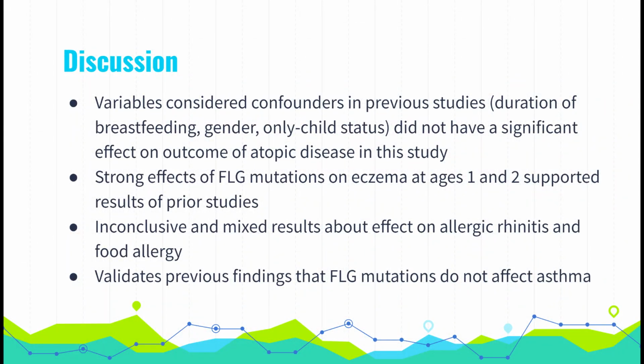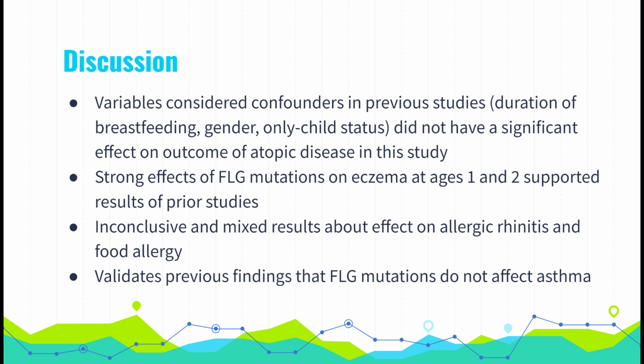Interestingly, the variables considered confounders in previous studies did not have a significant effect on the outcome of atopic disease in this study. Conversely, the strong effects of filaggrin mutations on eczema at ages 1 and 2 supported results of prior studies that found significant correlations between eczema and filaggrin mutations.